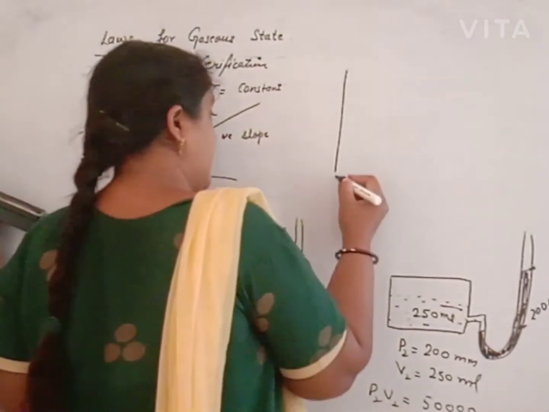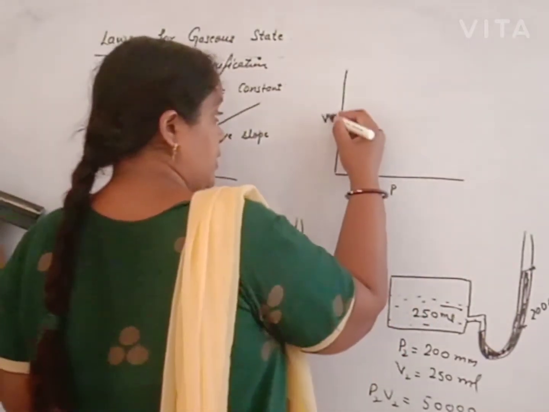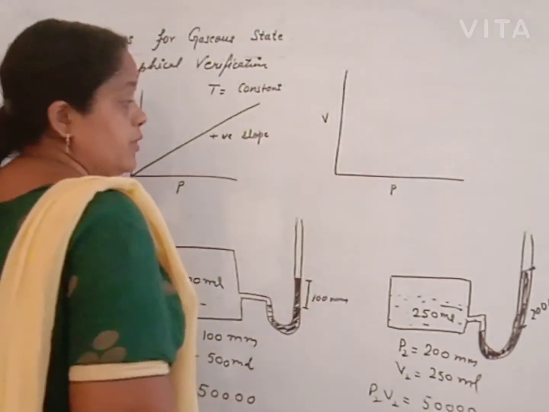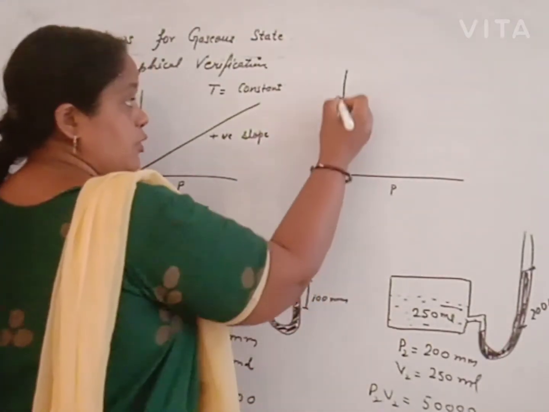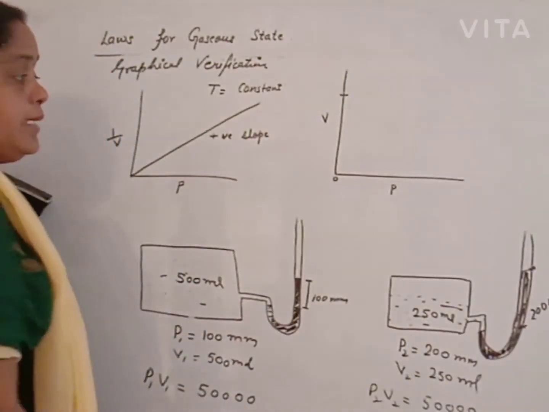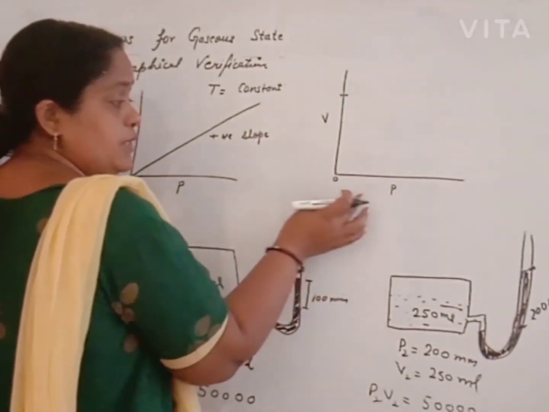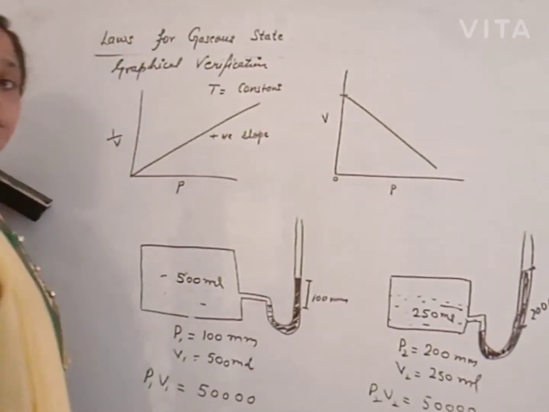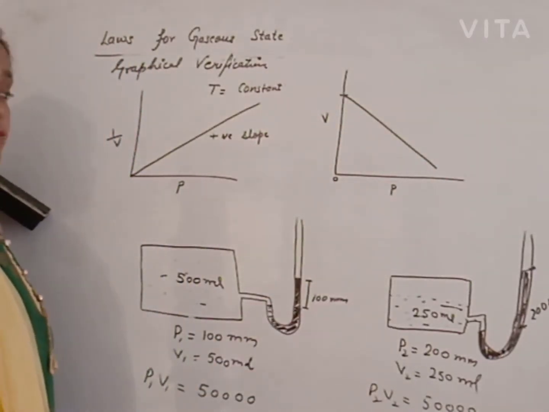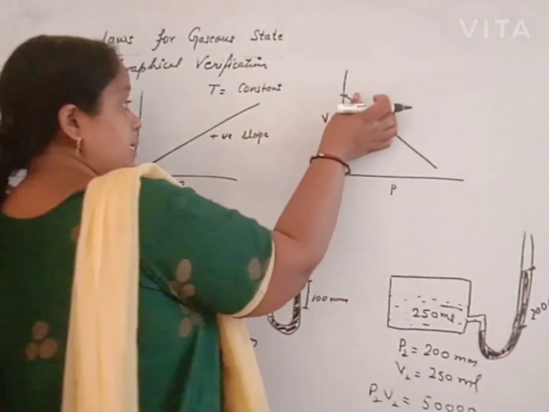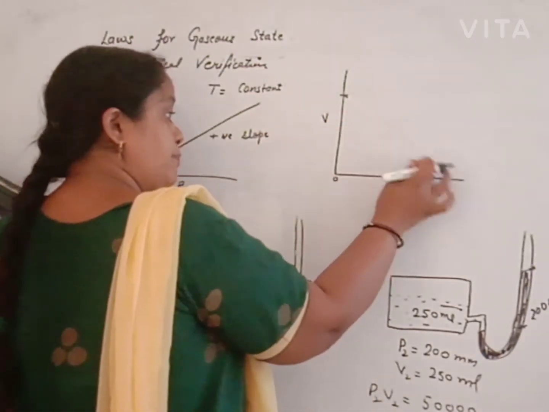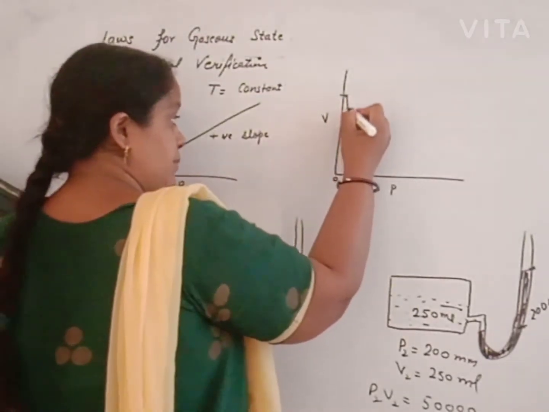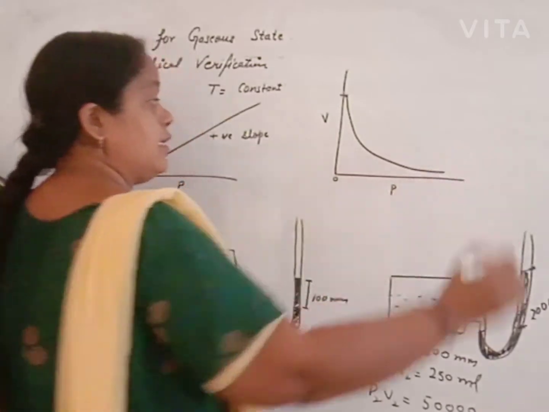Or we can say, with respect to volume, at minimum pressure, volume is maximum. But as we start to increase the pressure, volume starts to decrease and we get a curve of negative slope. Actually, we will obtain a parabolic curve, just like this. Initially the decrease is maximum, then it remains constant.